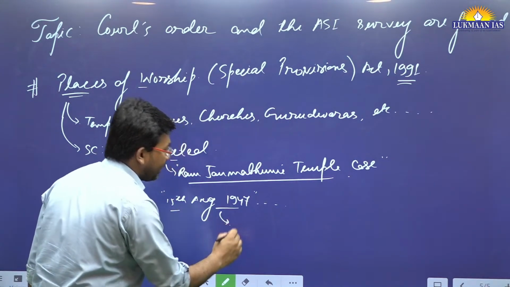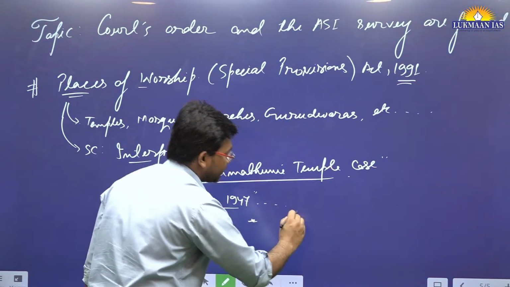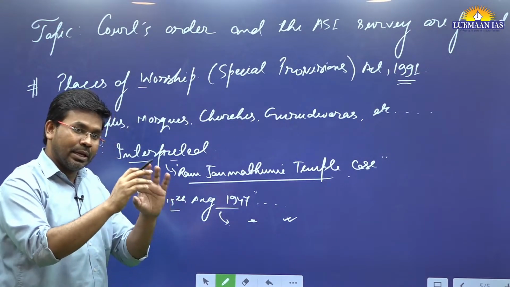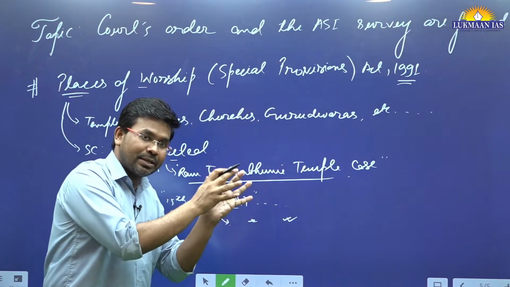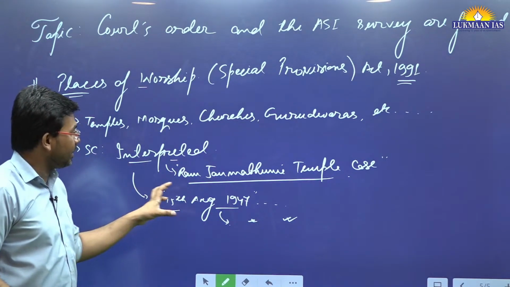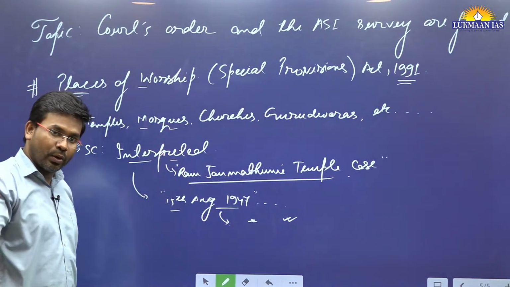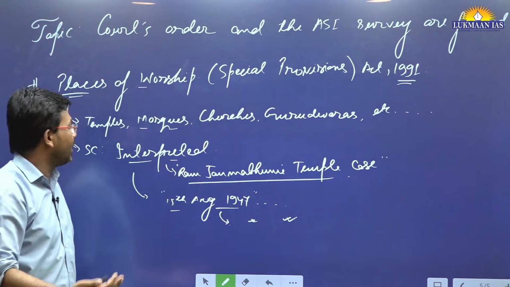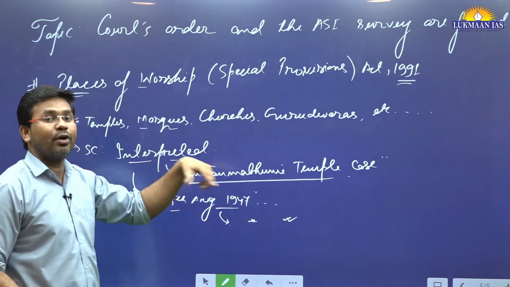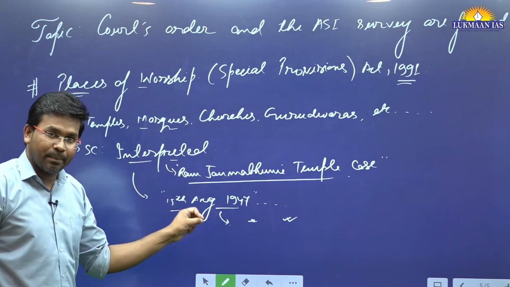This means they will not be converted from places of worship of one religion to places of worship of another religion, or within one religion they will not be converted from one particular section to another section. They will be protected. For example, if earlier there was a temple, instead of this temple we cannot build a mosque or a church. We cannot build anything of another religion at that place of worship.